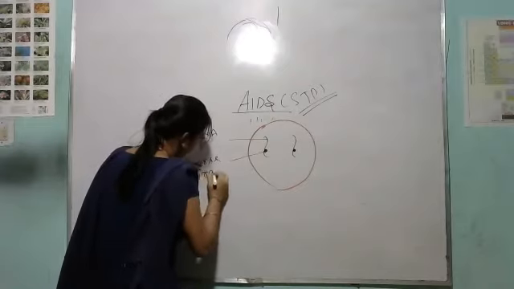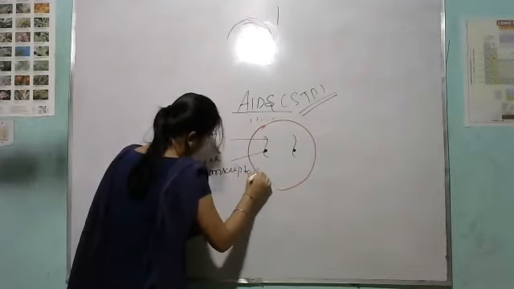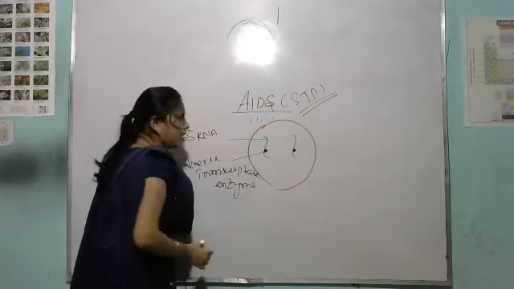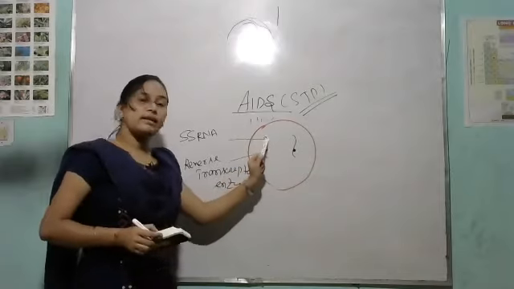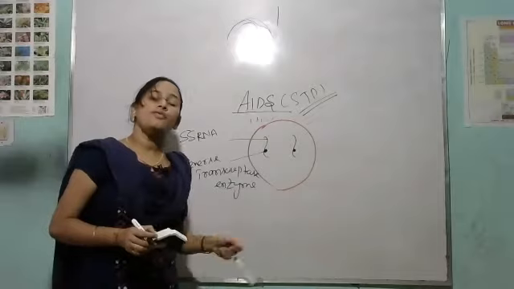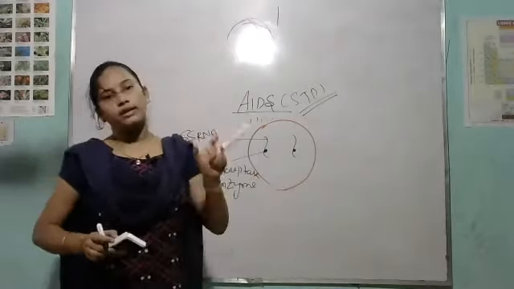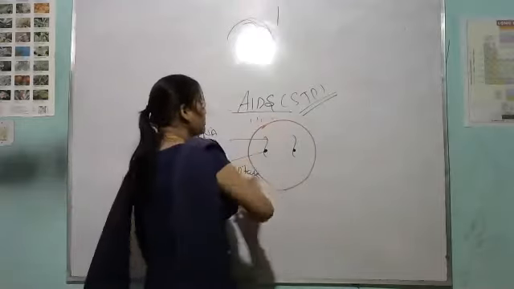See, this is your single stranded RNA and this one is the reverse transcriptase enzyme. Clear? So this single stranded RNA, with the help of reverse transcriptase, forms DNA. And that process is called reverse transcription. Clear? Then see, outer layer of